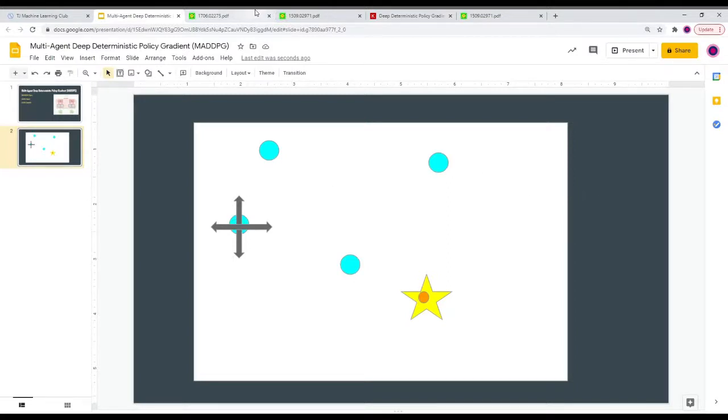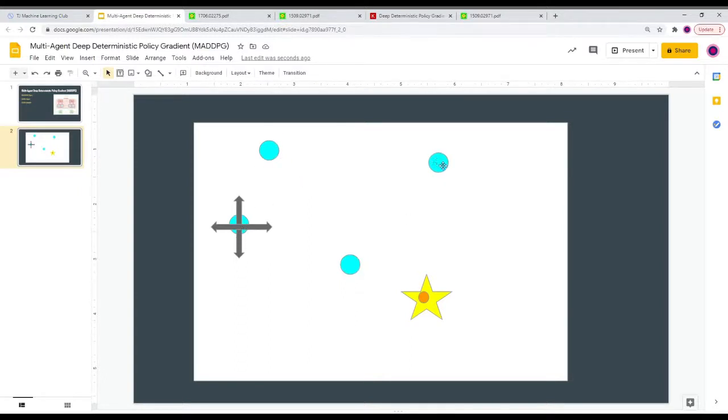So what needs to be predicted as an action for each agent is going to be this horizontal velocity and this vertical velocity. And these are, once again, continuous values, I guess not 0 to 1, but -1 to 1, in lieu of having a magnitude, right? So -1 would be moving all the way to the left, +1 would be all the way to the right, etc., etc. And we need to do this for each one of these agents.